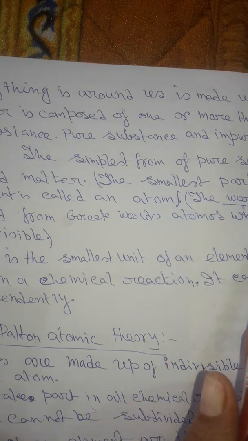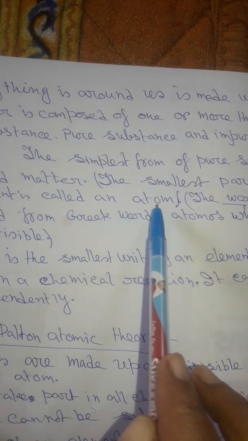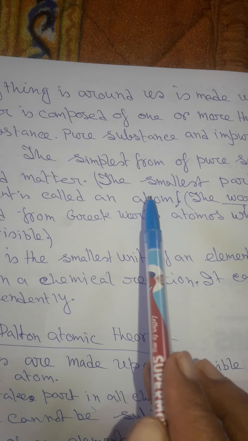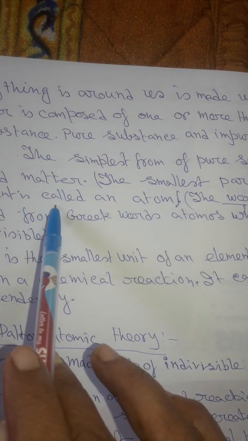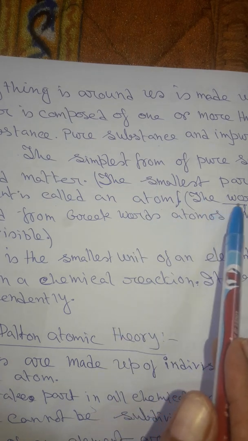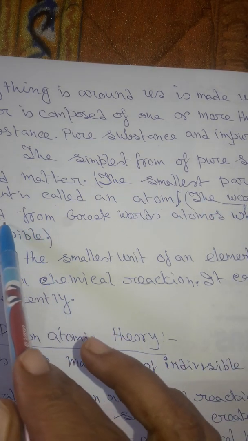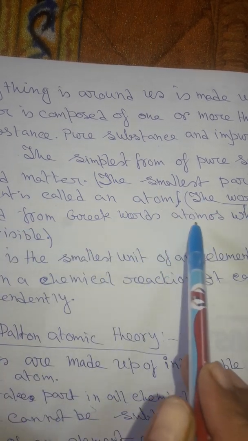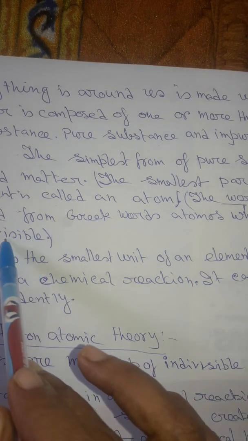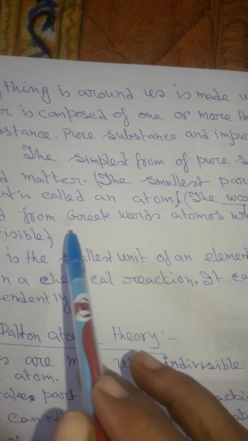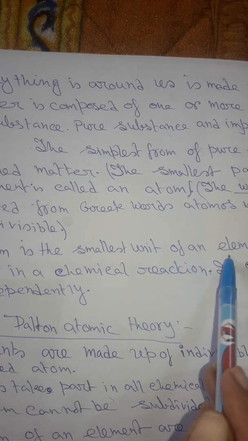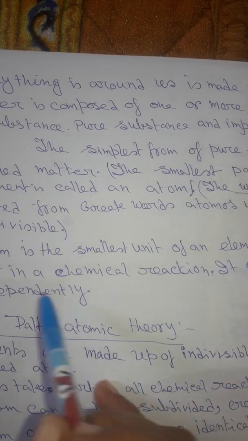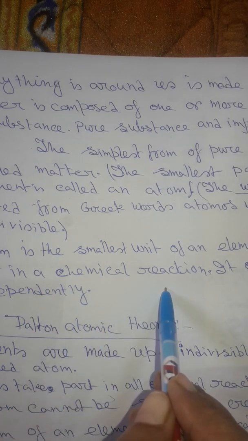The smallest particle of an element is called an atom. What is atom? This is the most important question. The atom is the smallest particle of an element. The word atom is derived from the Greek word atomos, which means indivisible. Atom is the smallest unit of an element that takes part in a chemical reaction.